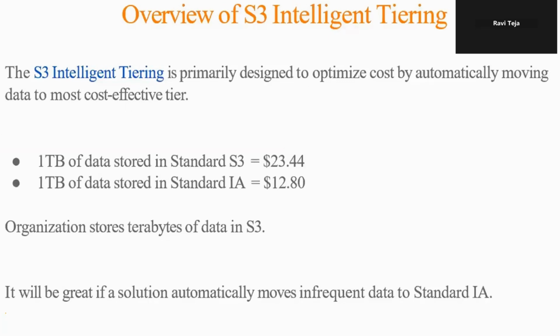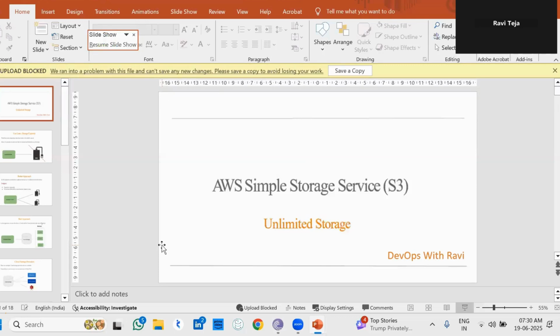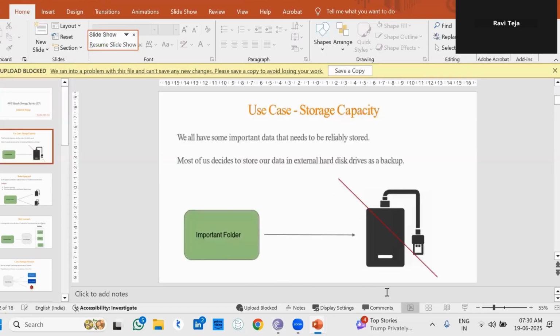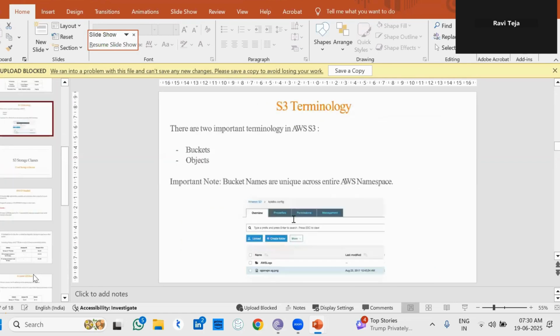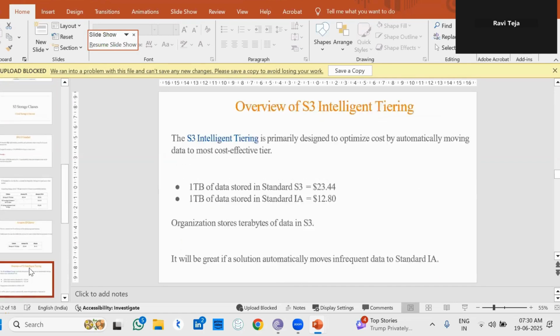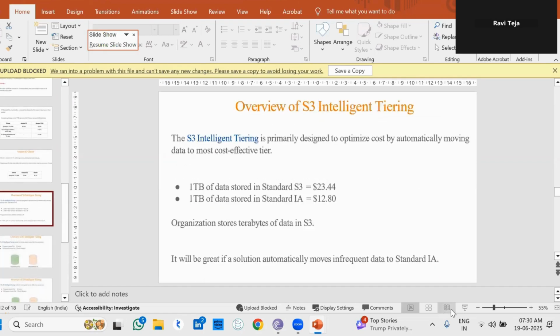Okay, you can clearly observe that every organization stores terabytes of data in the cloud, right? Intelligent tiering.